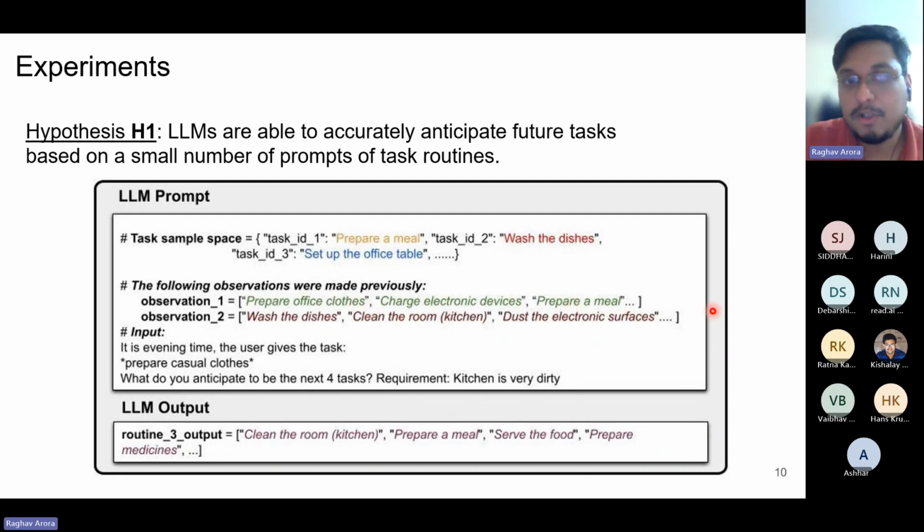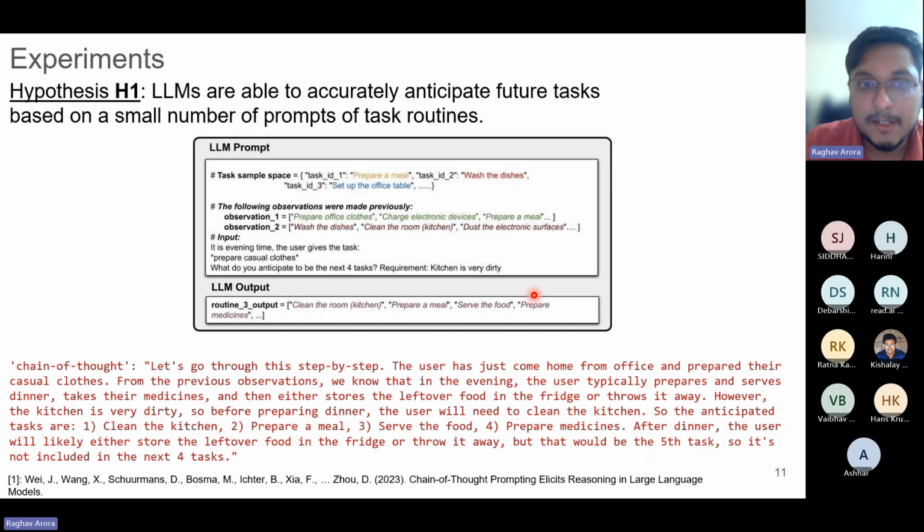The next setting that we explore is chain of thought reasoning. Chain of thought prompting is a method where, while providing in-context examples to the LLM, we also provide a reasoning method on how to understand the data provided in the observations. In this case, we provide observations along with a chain of thought reasoning of why these observations make sense. Then when the LLM gives the output, along with the output, the LLM provides a chain of thought of its own. For example, here the task was prepare casual clothes and the next 4 tasks were required.